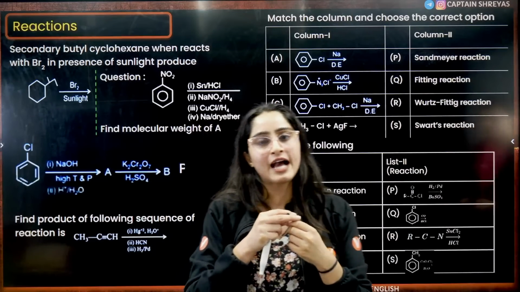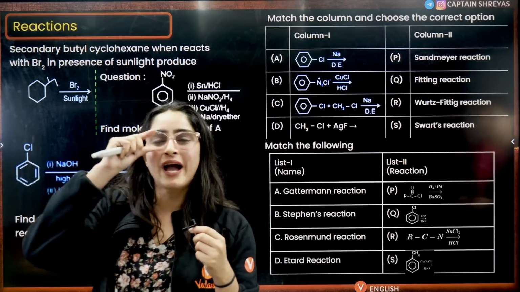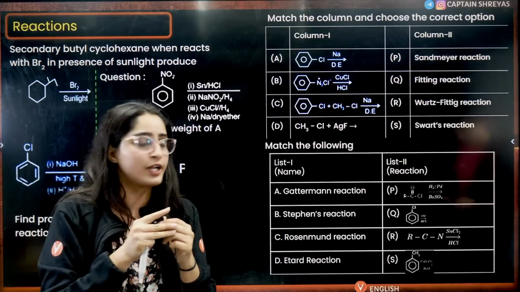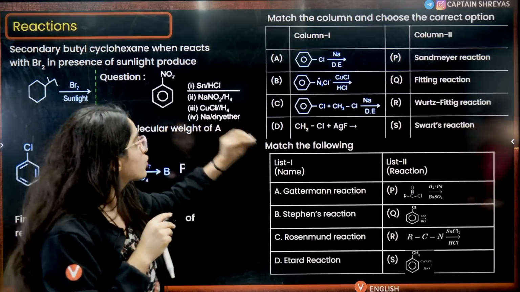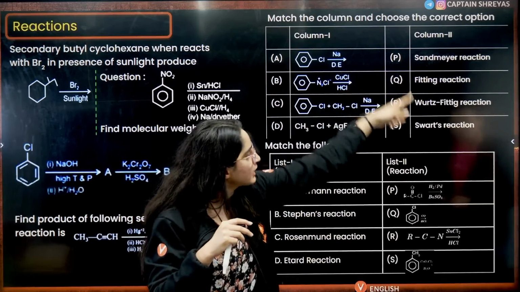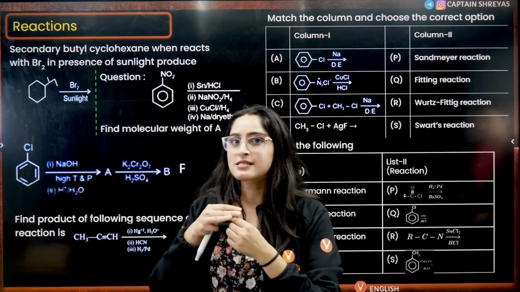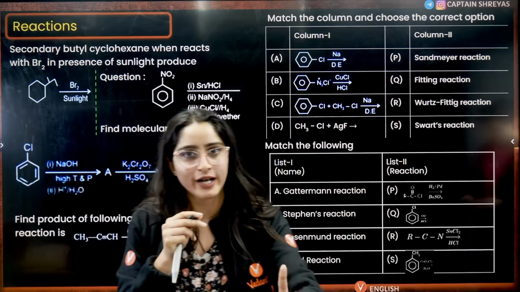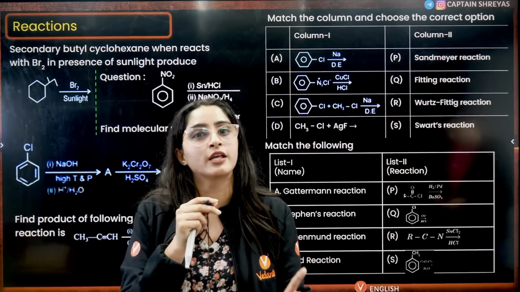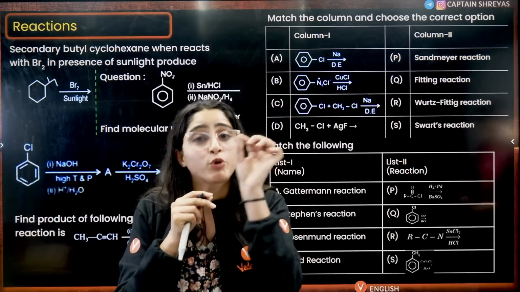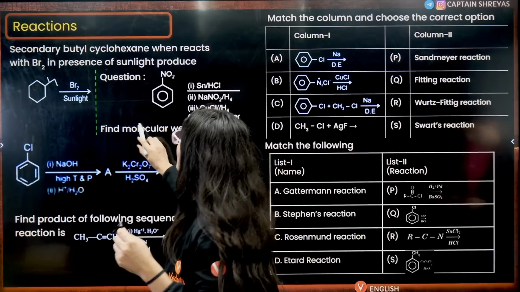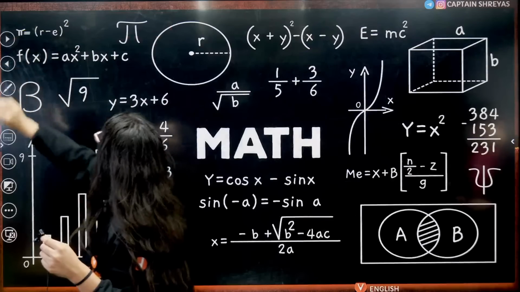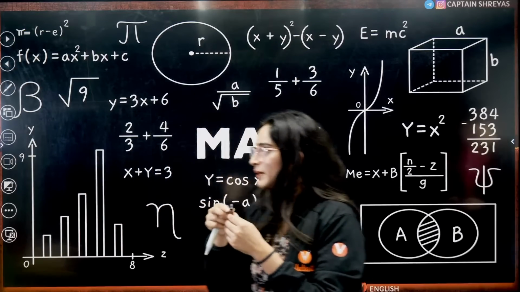Based on the reactions, firstly I would advise you to go through my naming reactions if you have not done that. Go through naming reactions, as naming reactions are asked directly. Next, some important reagents are asked to you, right? And very important, from amines they are asking the maximum questions, from diazonium chloride they are asking the maximum questions, okay?